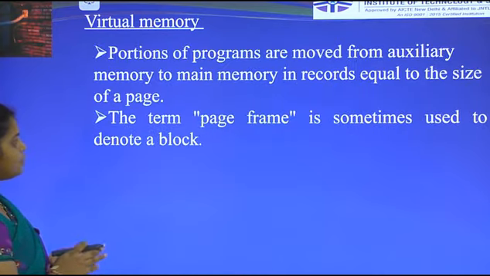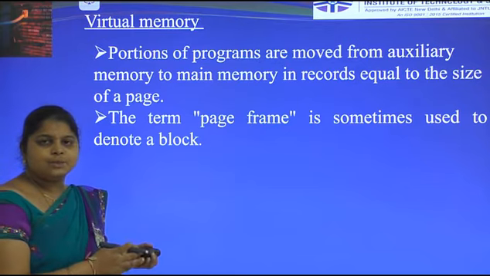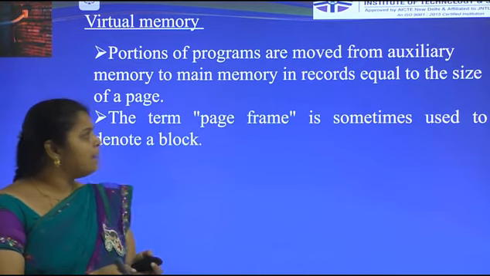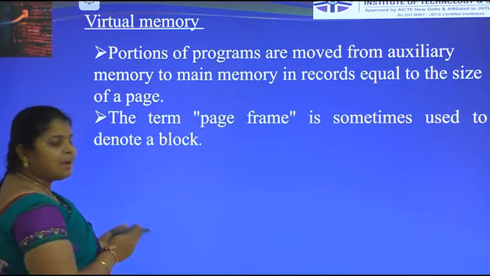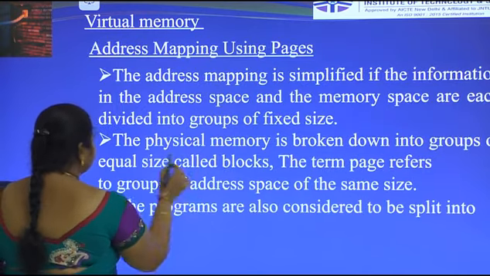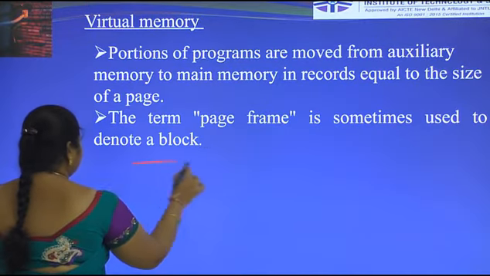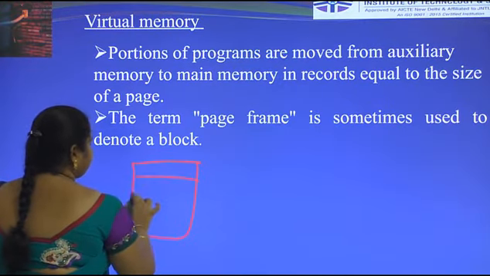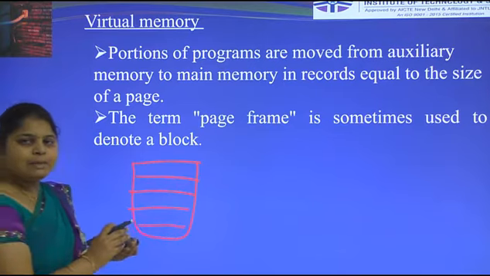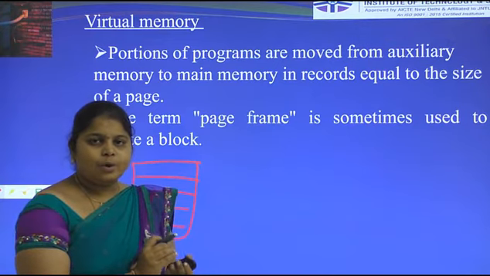Okay, a portion of programs is moved from auxiliary memory to the main memory. Whenever the program is executed in auxiliary memory, that program is moved to the main memory in records of equal size called pages. Already we defined what pages and blocks are. A page or block is divided into equal sizes. Whenever the program is executed in auxiliary memory, it is moved to the main memory, and then only the CPU executes the program data.